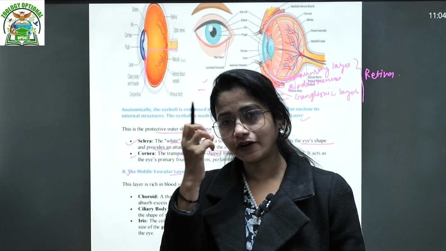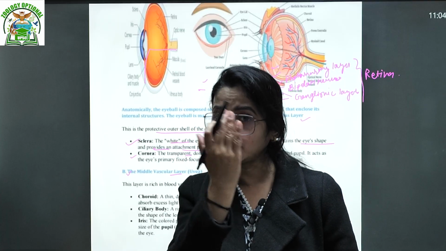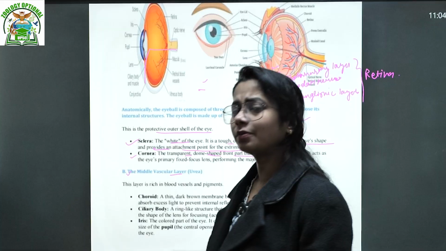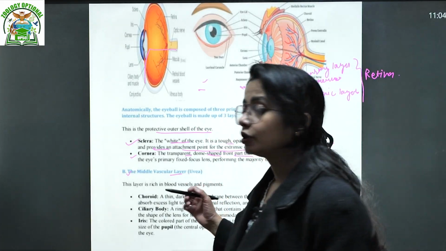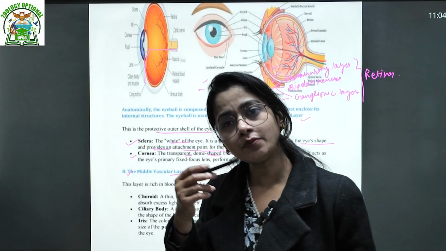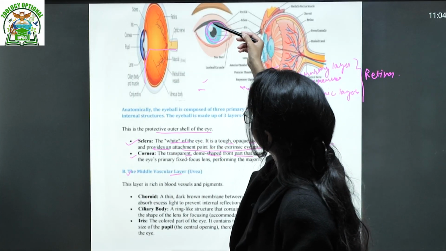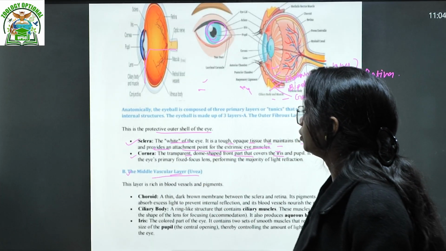Both of these are covered externally by a very thin layer. Mechanically, you can say that is called the cornea. Sometimes the cornea gets scratched, but it has a healing property, of course. So the sclera is the white one, and on top of it, like this, is your cornea. Next, the middle or vascular layer is called the uvea.